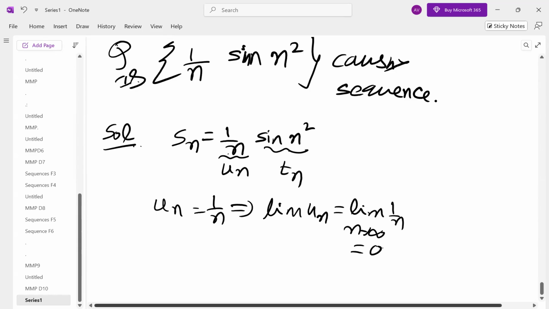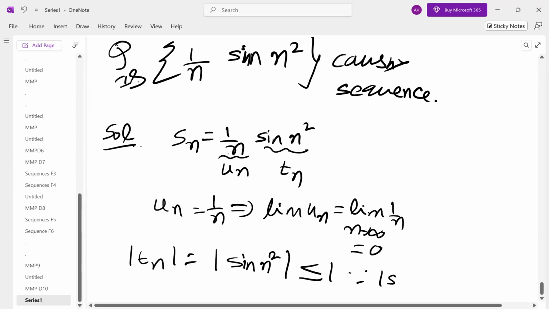So limit un is 0, and Tn is a bounded function. You know, sine theta, whatever theta may be, here we have n square. The modulus of sine theta is always less than or equal to 1 for all theta. Sine and cos are always bounded functions.